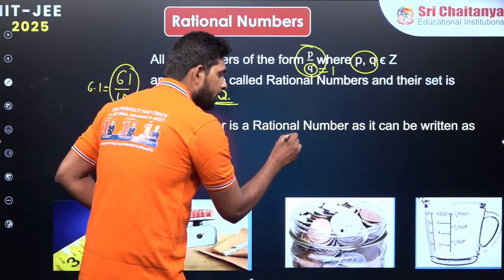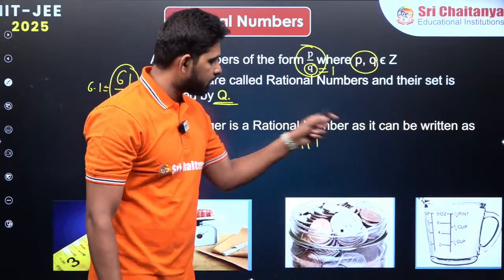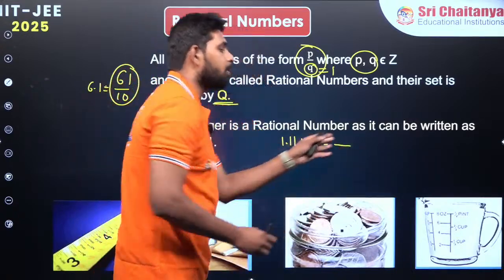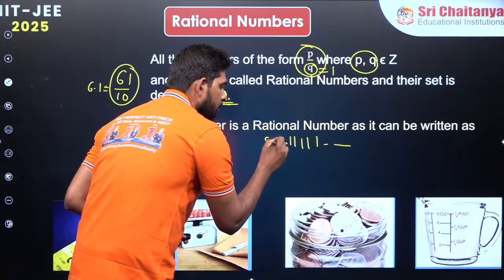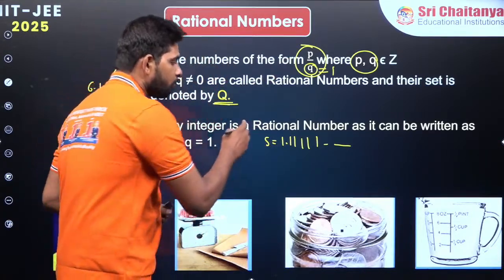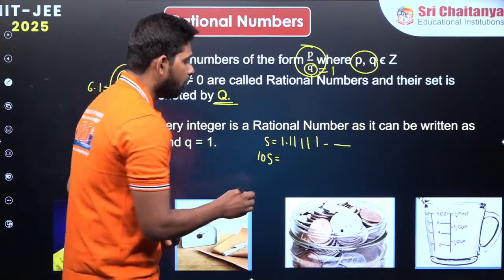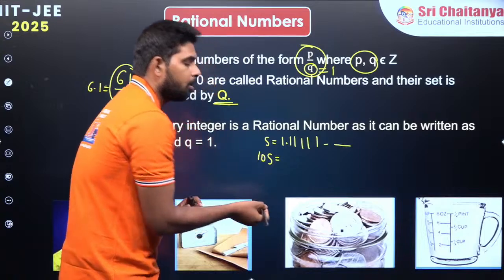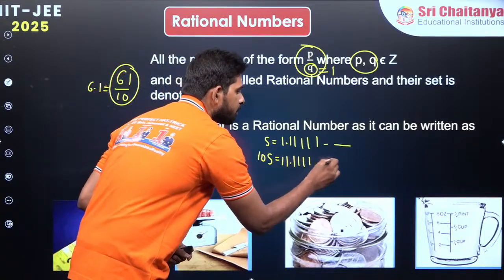Let's say 1.11111 is there. This is recurring. It is a recurring decimal, it never stops. Let us assume this number is S. Now I want to find S in terms of P by Q. I multiply it by 10. Let me see what we get: 11.111, and it goes on like this.